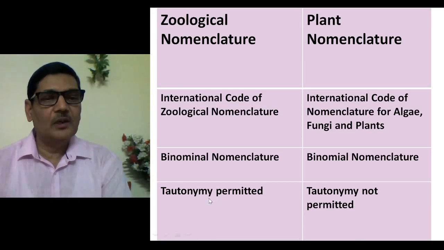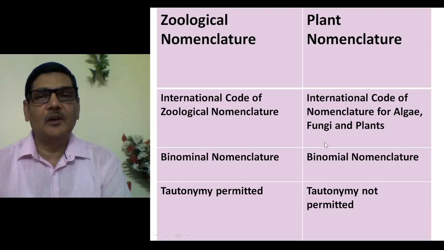That is, you can name an animal by a specific word which will be for genus, and exactly the same word will also be used for species, whereas this tautonymy is not allowed in the field of plant biology, or for naming an alga or a fungus. So this is important thing to understand.